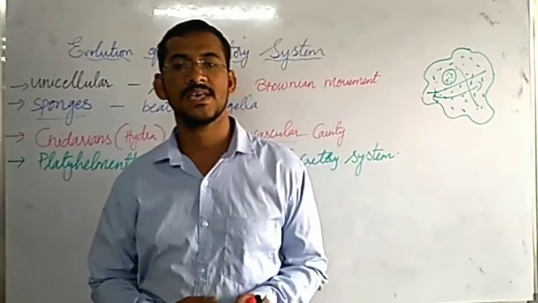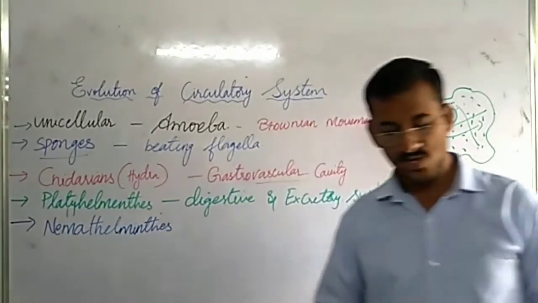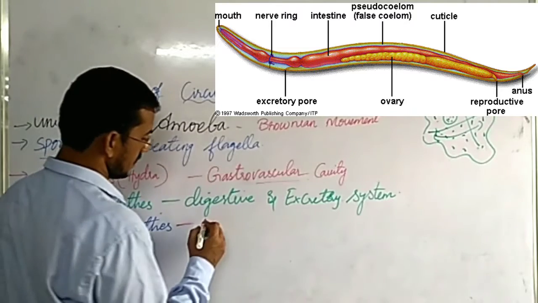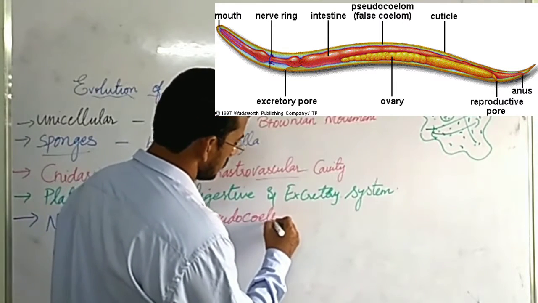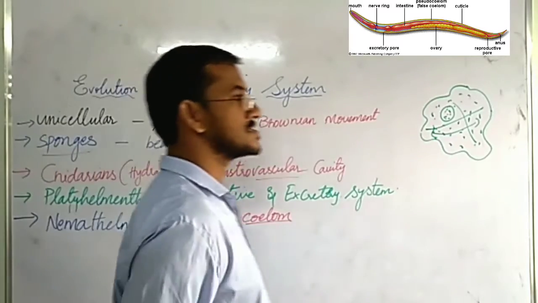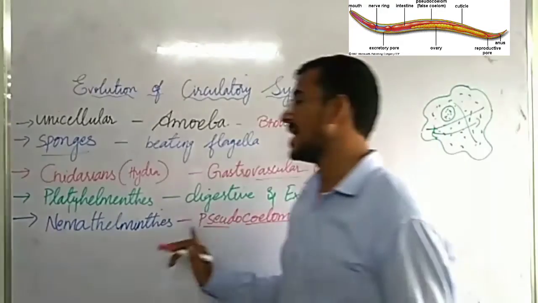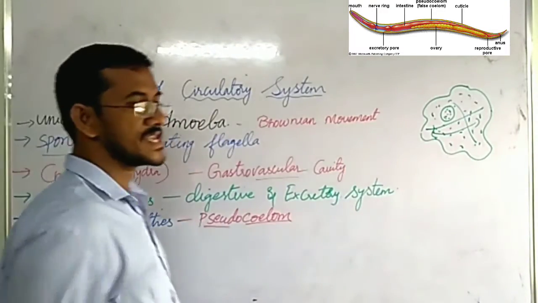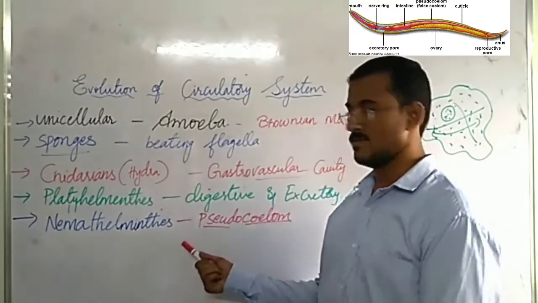Next phylum is Nematyhelminthes. In Nematyhelminthes, pseudocoelom is present. Coelom means a body cavity and pseudo means false. So they have a false body cavity, and this body cavity helps the Nematyhelminthes in circulating the nutrients to all parts of their body. Example, roundworms.